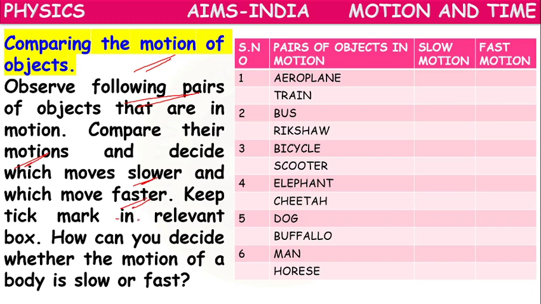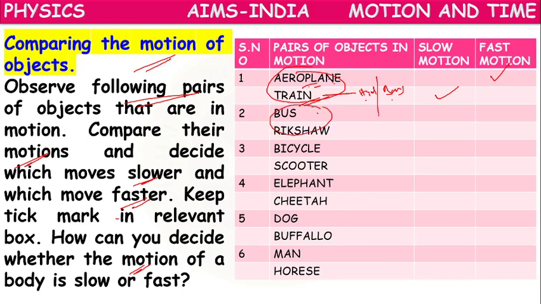We have to keep a tick mark. So if we compare aeroplane and train, if you travel from Hyderabad to Bangalore through aeroplane, you can reach in only 1 or 2 hours. It is fast motion. But the train will take around 8 hours, so it is slow motion. So aeroplane compared to train, aeroplane motion will be fast, train motion will be slow.